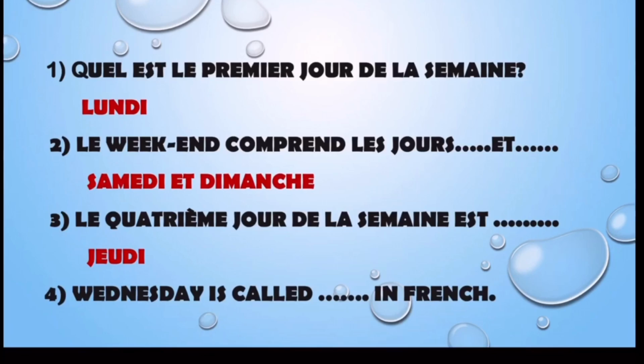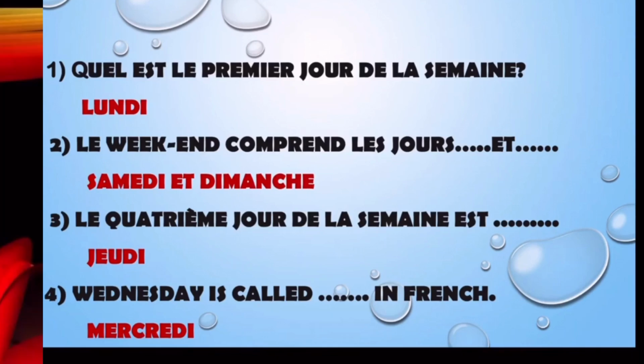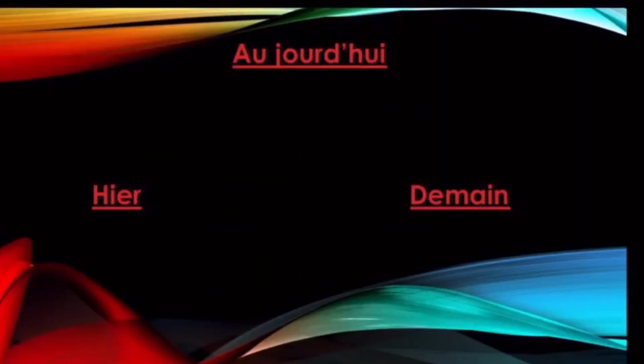Next is Wednesday is called dash in French. It is Mercredi. I know many of you must have written Vendredi. Vendredi and Wednesday, many students confuse these two words. But it is not Vendredi, it is Mercredi. Here you can see 3 words. Aujourd'hui, hier and demain. Aujourd'hui means today. Hier means yesterday. And demain means tomorrow.